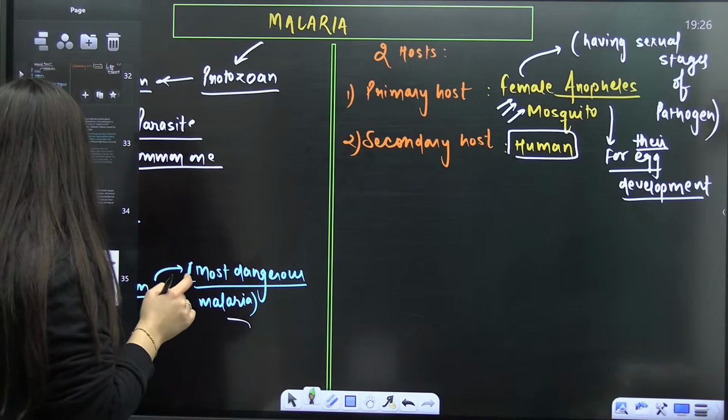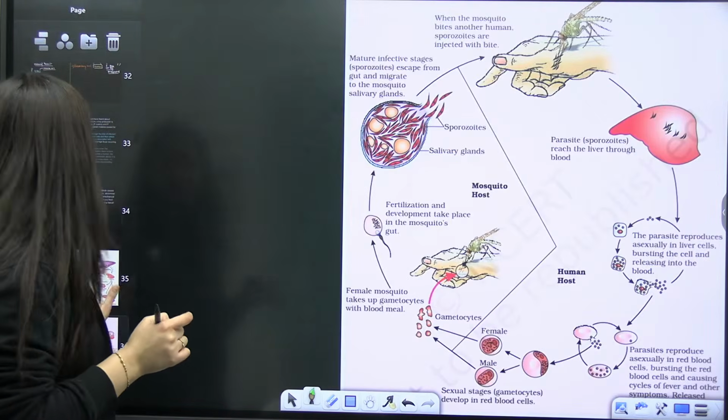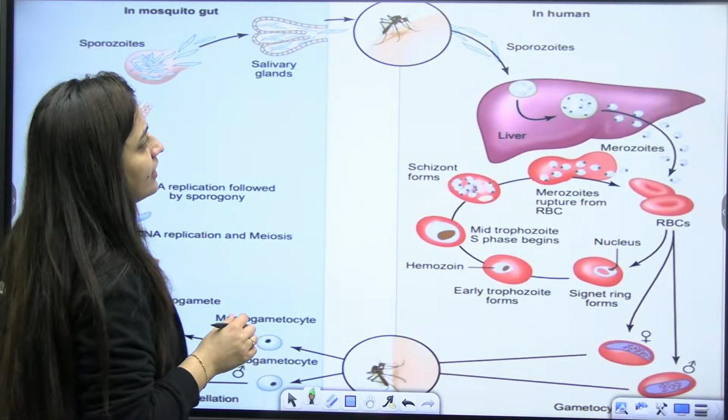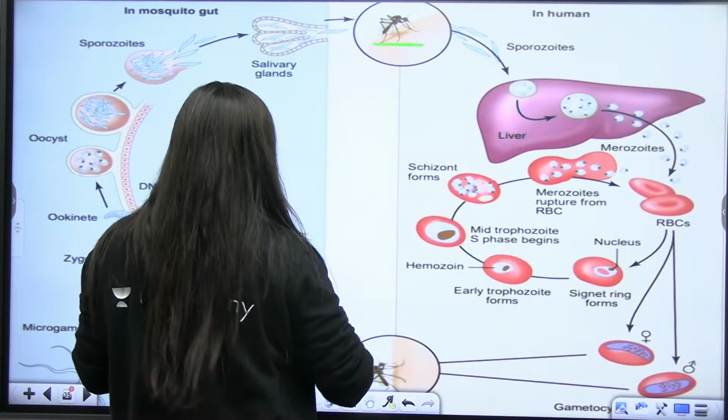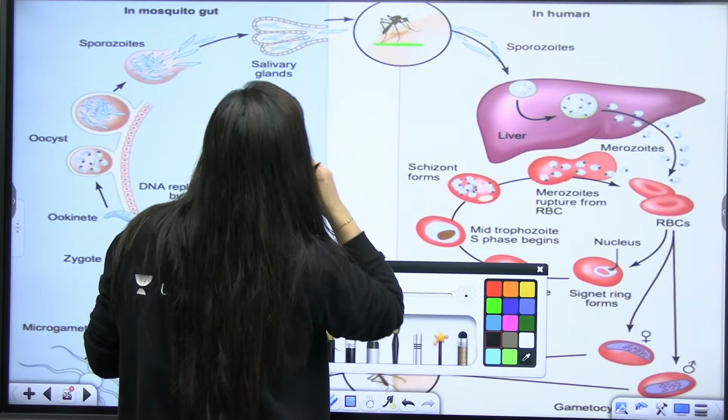So I will start here with two flowcharts. Firstly, I'll start with this one. Here you can simply see the female Anopheles mosquito having the malarial parasite.